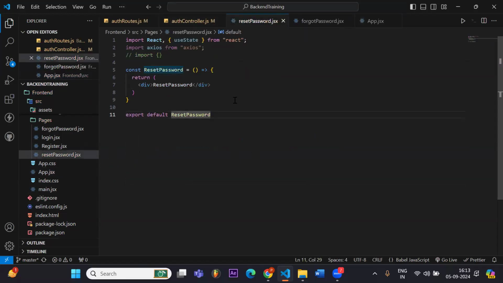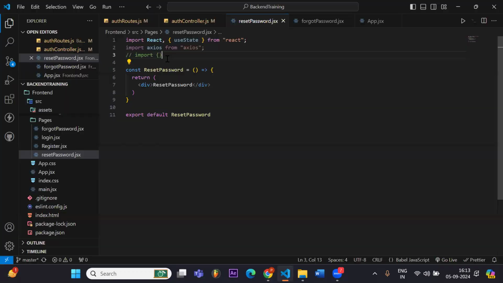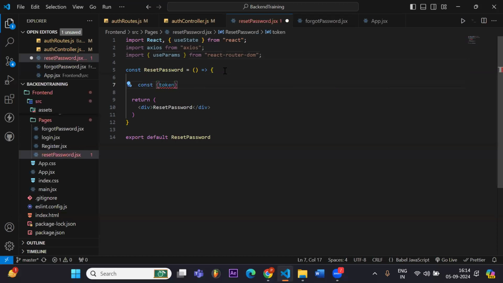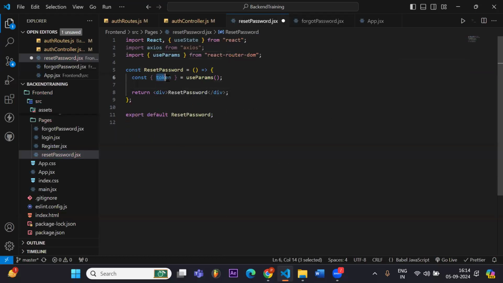So here is my reset password, and I also have to access the token that is coming here. To access that, we can use useParams and get the token. Using useParams, we will be able to access the token. So the whole token will come here, and let's make our reset password page.